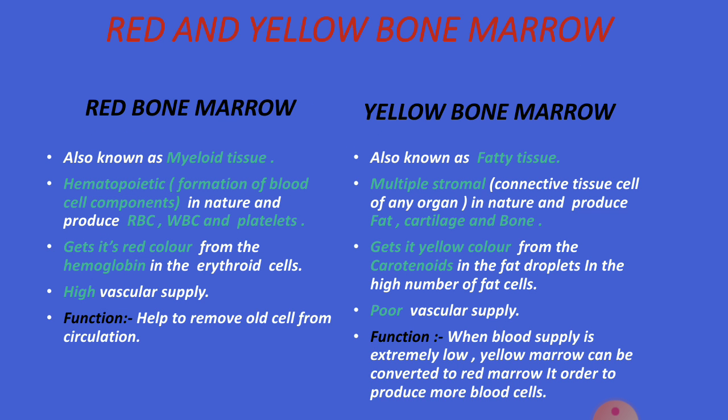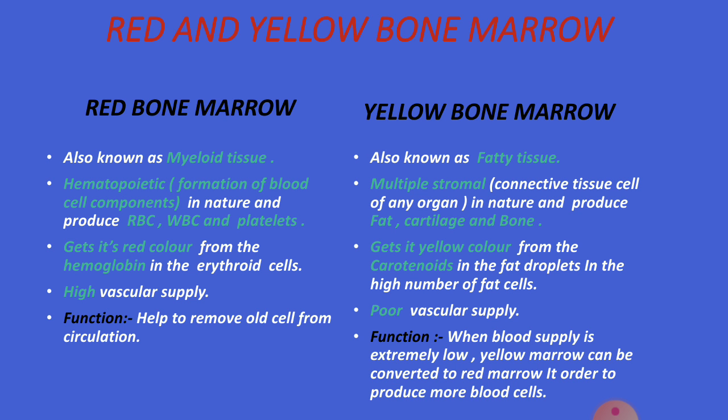As we know, bone marrow is of two types, the first of which is red bone marrow. Red bone marrow is also known as myeloid tissue. Red bone marrow produces RBC, WBC, and platelets. It gets its red color from the hemoglobin in the erythroid cells. Function. The main function of red bone marrow is to help remove old cells from circulation. And the second is yellow bone marrow.